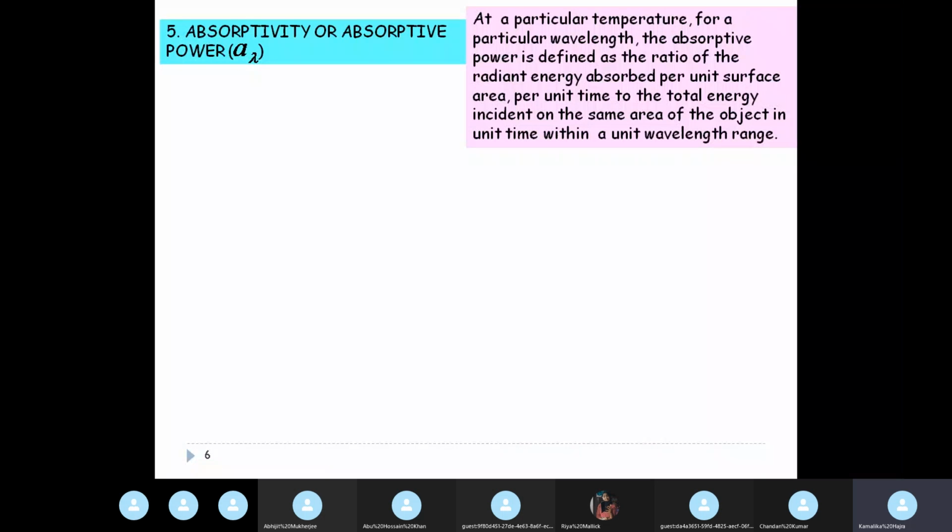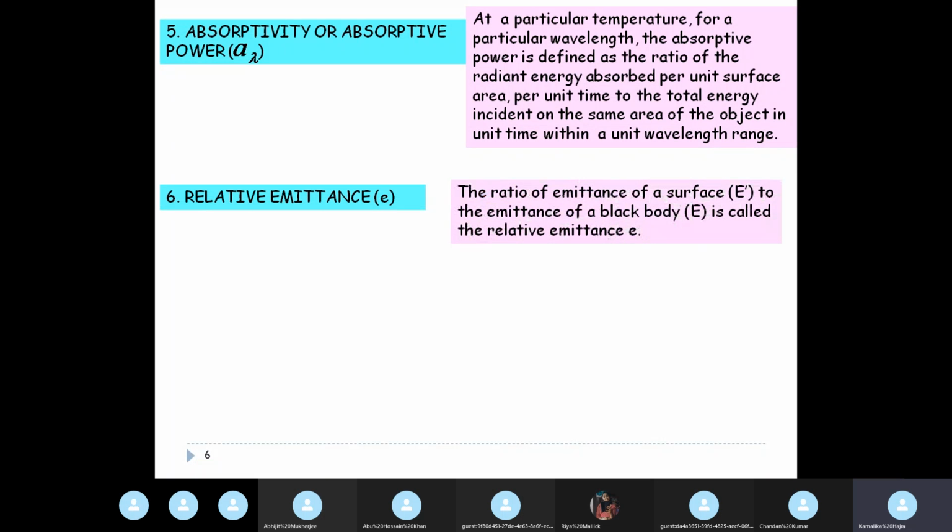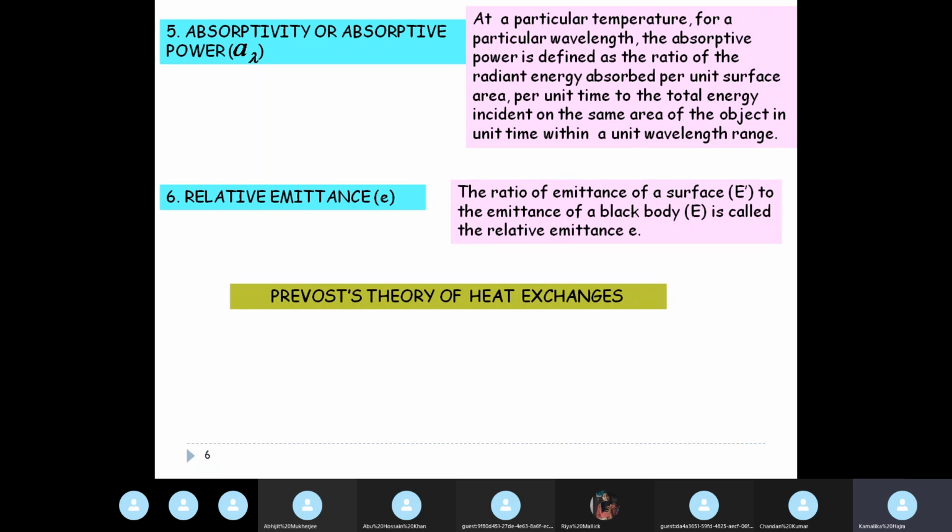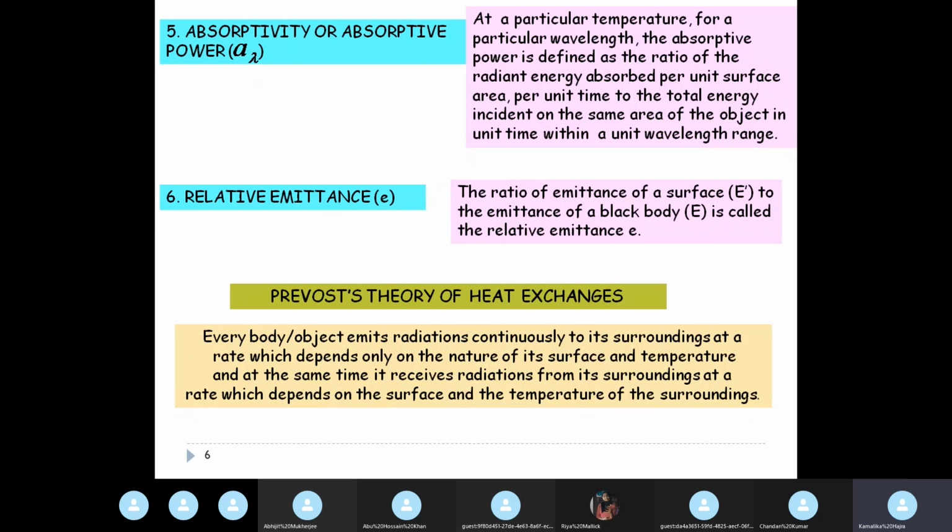It is for a given unit wavelength range. And relative emittance. Okay. And then we discussed what is Prevost's theory of heat exchanges. Once again, this is something you already know. Only perhaps you did not know that this was technically called the Prevost theory of heat exchanges.